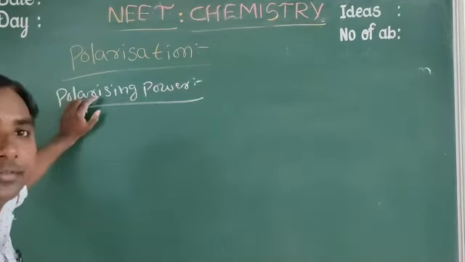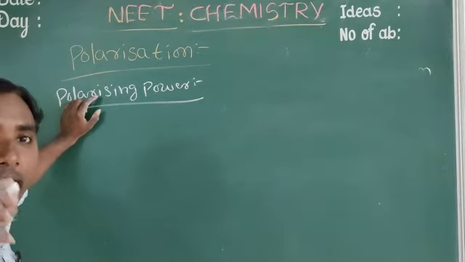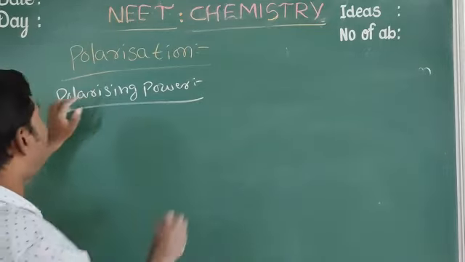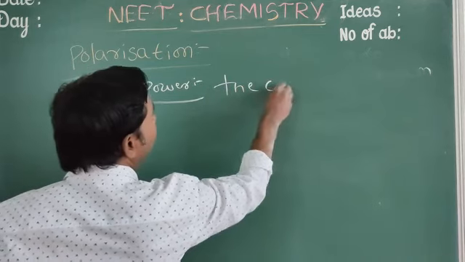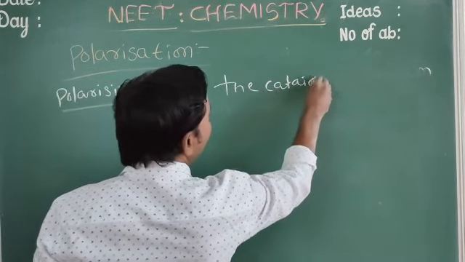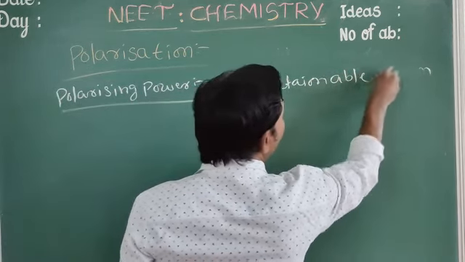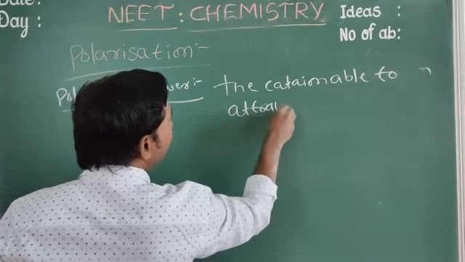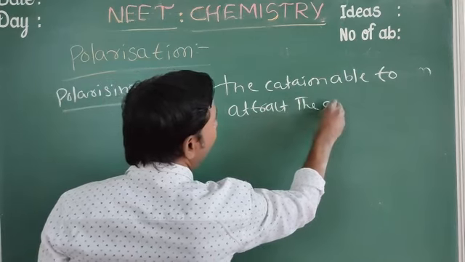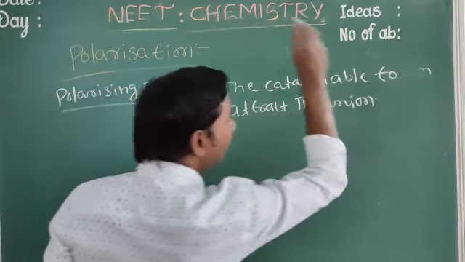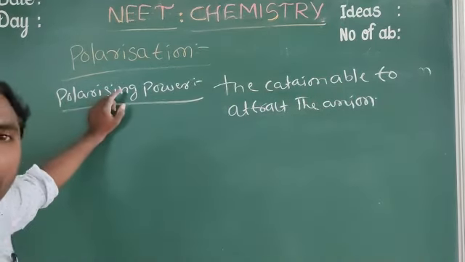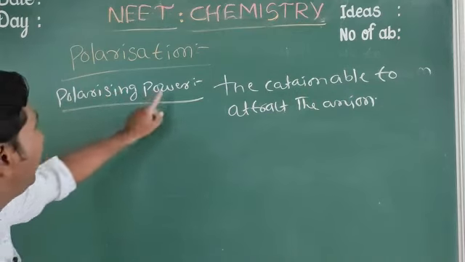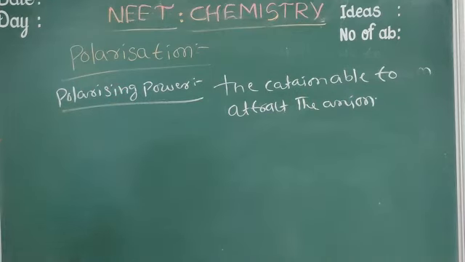Polarizing power means the ability of the cation to attract the anion. Okay, the cation's ability to attract the anion is called polarizing power.